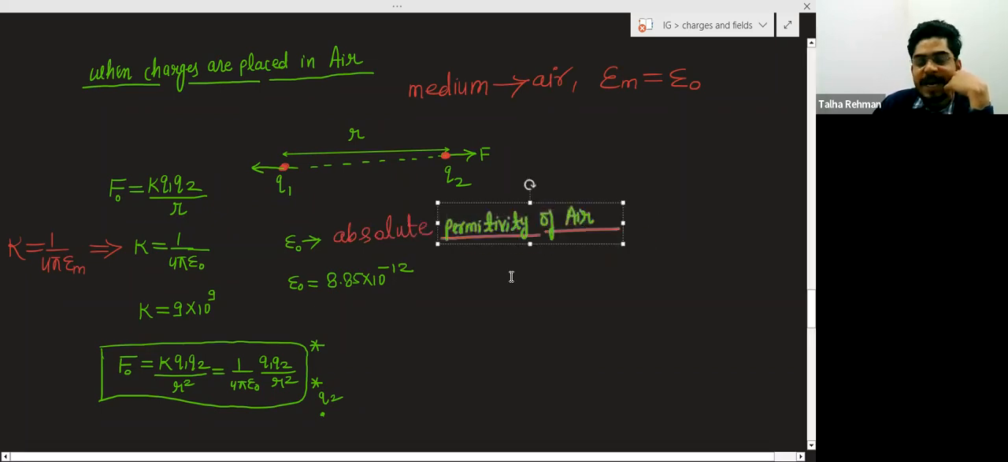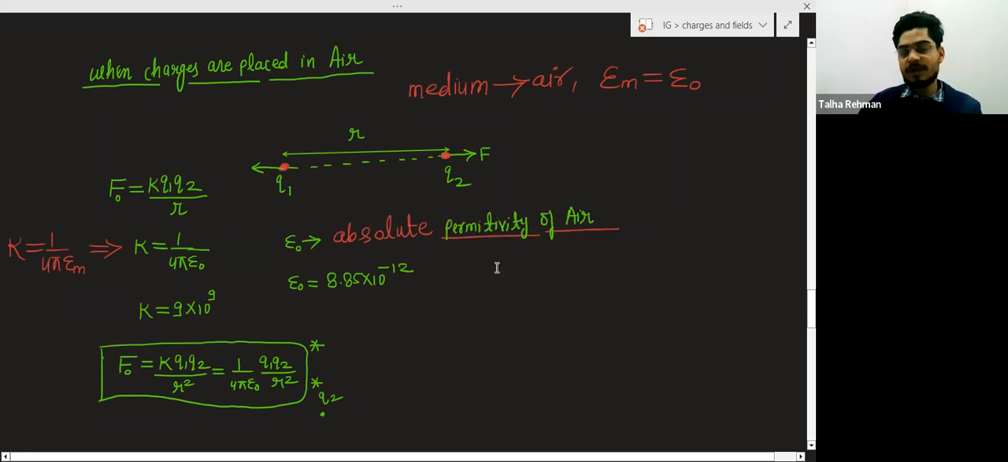Absolute permittivity is a property of the medium. And the value of epsilon naught is given by 8.85 into 10 to the power minus 12. This will be given to you in the question. In 90% of cases, this value will be given in your question, but you have to remember it. The value of 1 upon 4 pi epsilon naught is K.